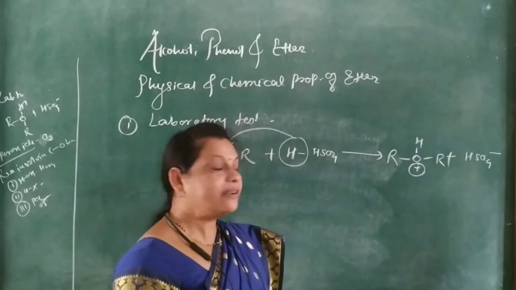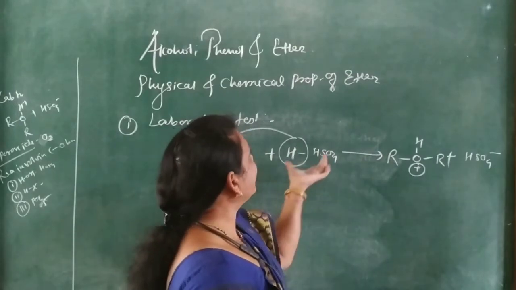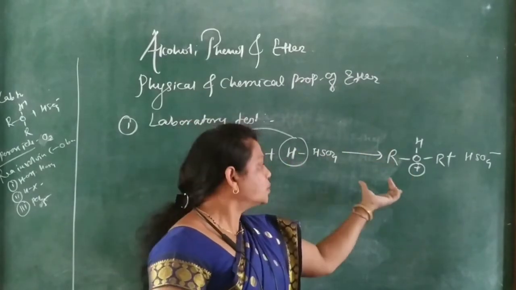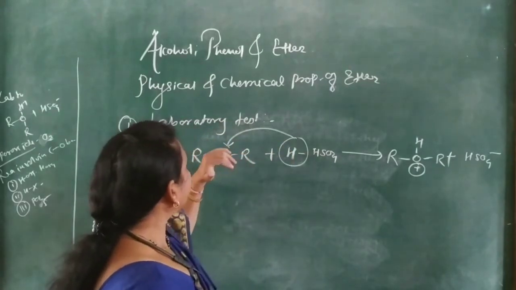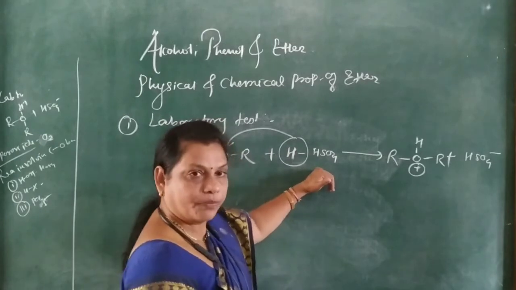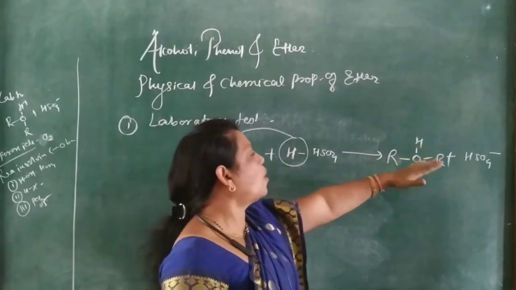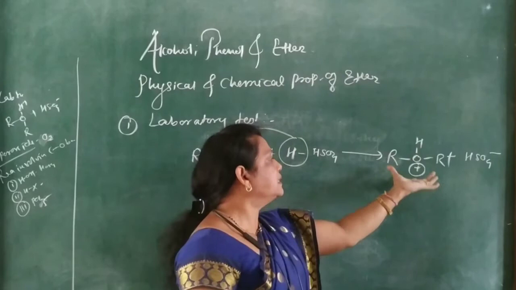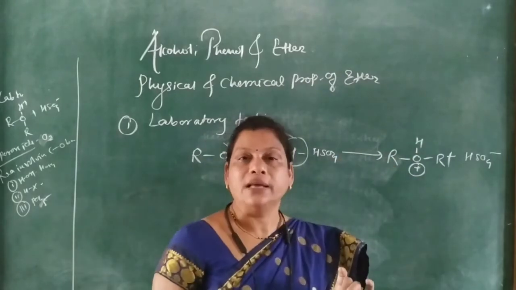And this is the distinguishing test between alkane and ether. So in the laboratory, if the ether is treated with hot sulfuric acid, it forms an oxonium ion, and this is the laboratory test of ether.